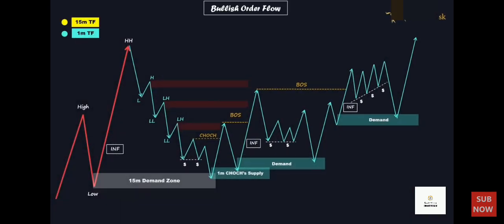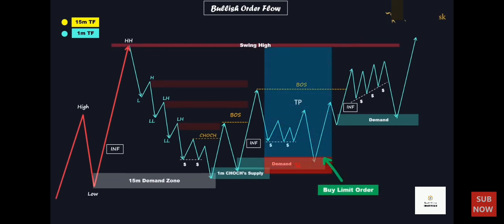Here, all the mentioned criteria are met. Next, we place our buy limit order at the highest point of the demand zone, with the stop loss a few pips below the lowest point of the area. For the take profit, the target is the swing high at the extreme. The continuation entry model allows us to execute multiple trades simultaneously in the market's dominant direction. For example, each time a point of interest is created that meets all the previously mentioned criteria, this strategy can be employed for trade execution.